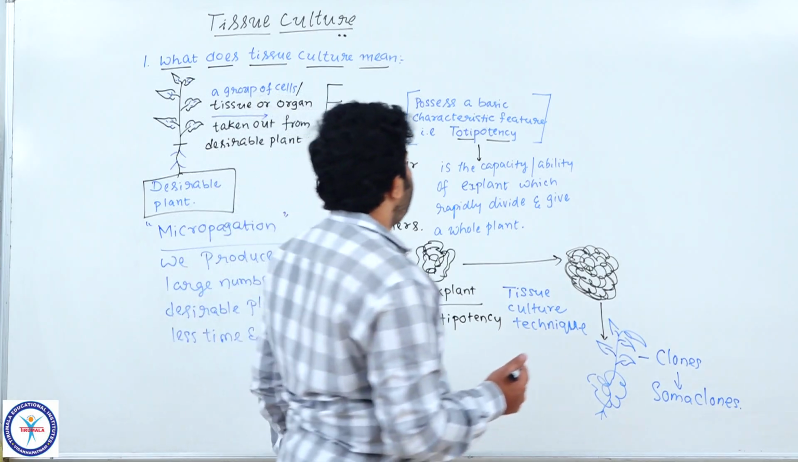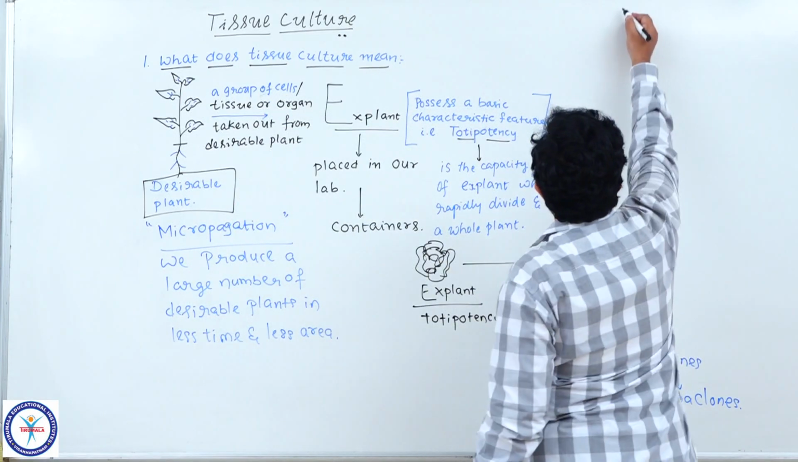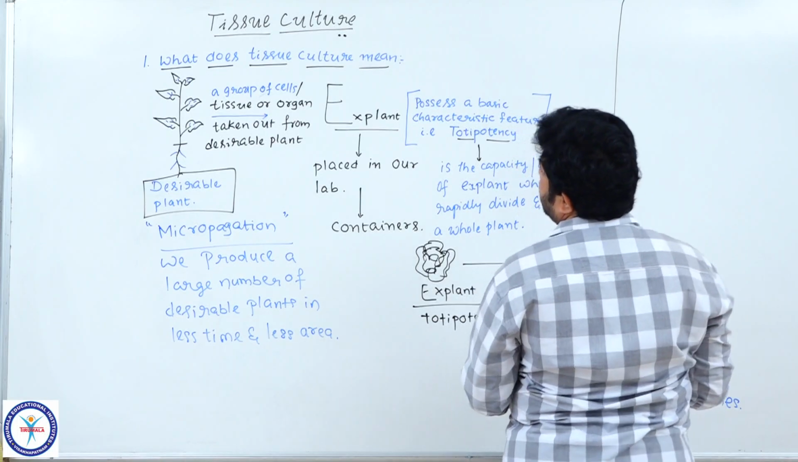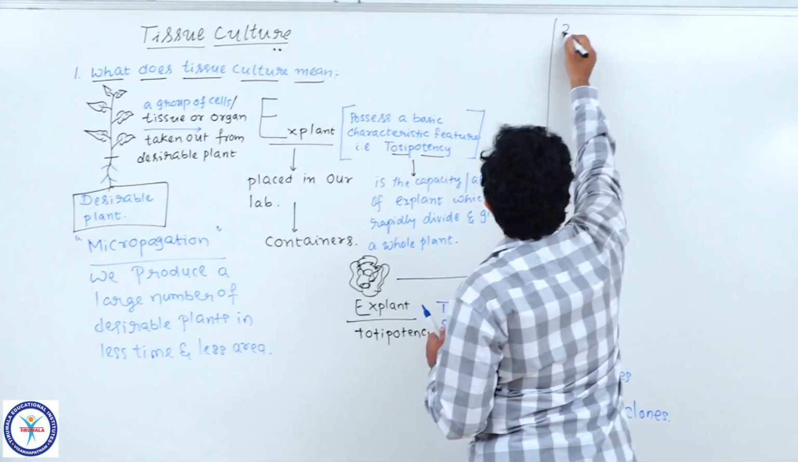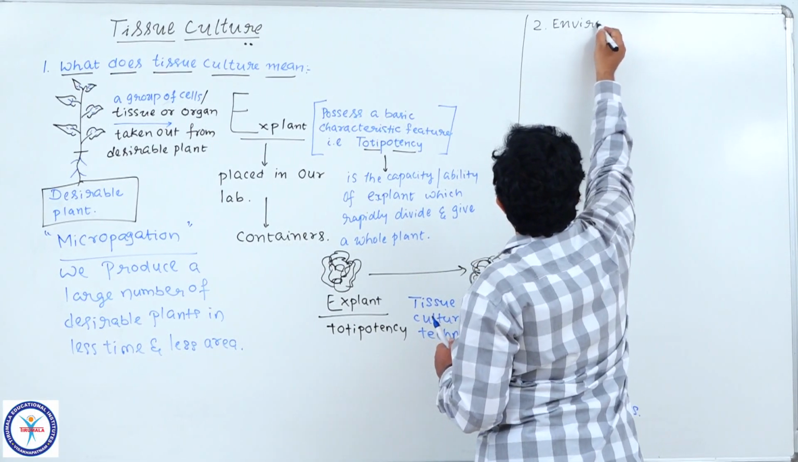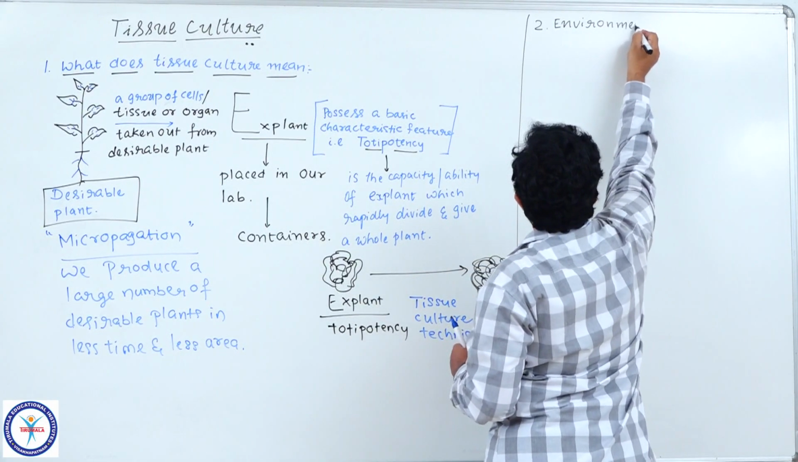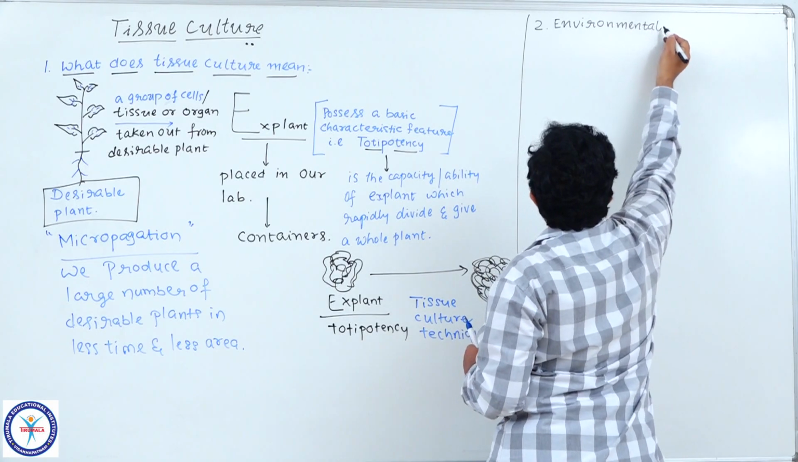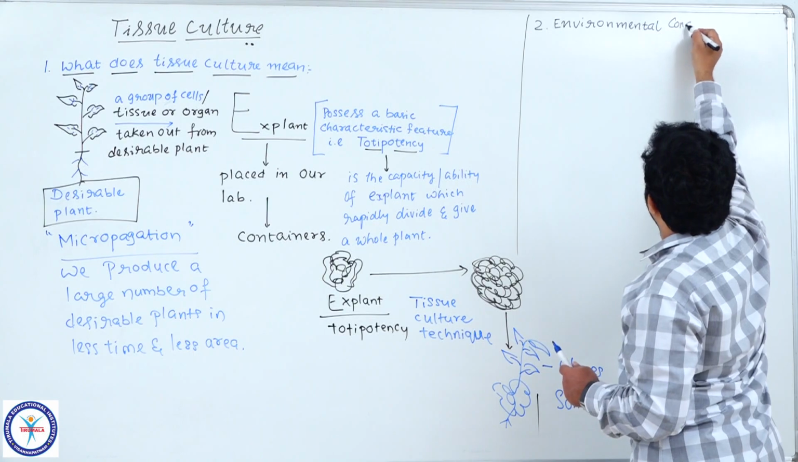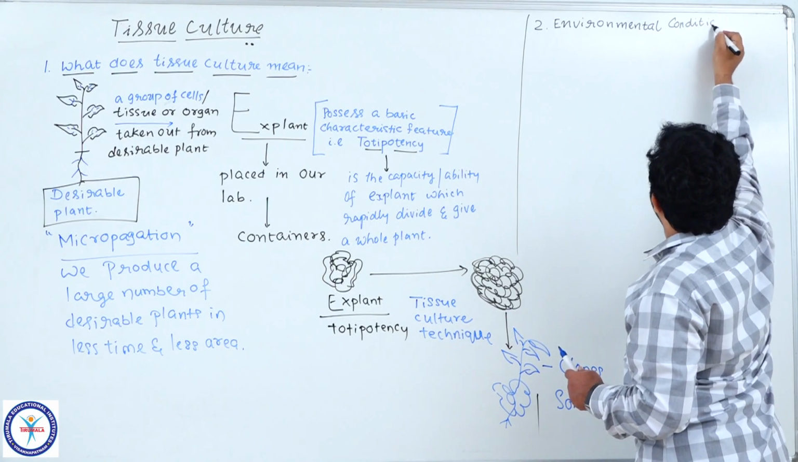So here we are going to discuss the next important aspect to explain clearly about tissue culture, that is environmental conditions.